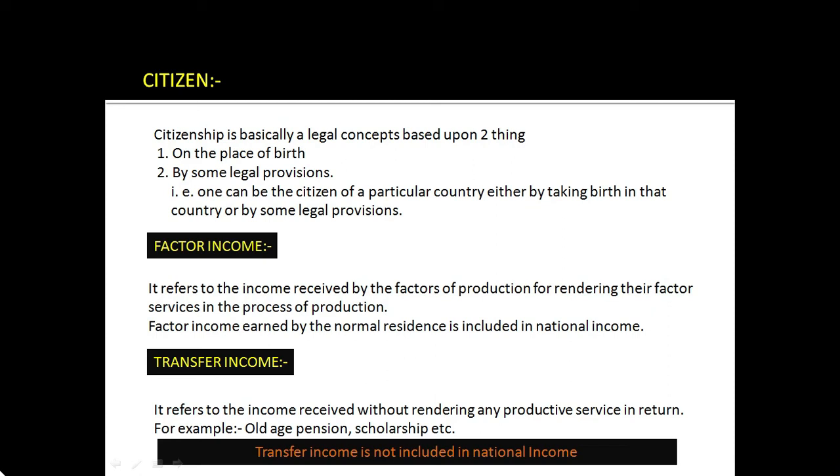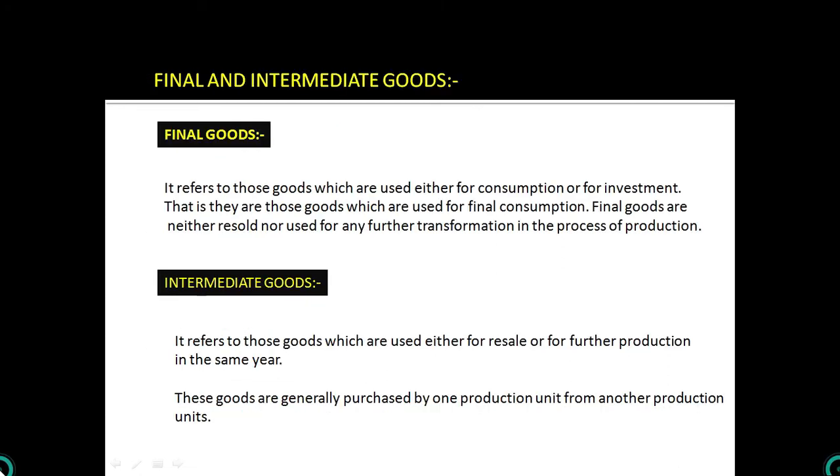This is to understand very carefully. This is very important, that transfer income is not included in national income. Now, another concept, that is final and intermediate goods, the types of goods. There are two types of goods. First is final goods and second is intermediate goods.